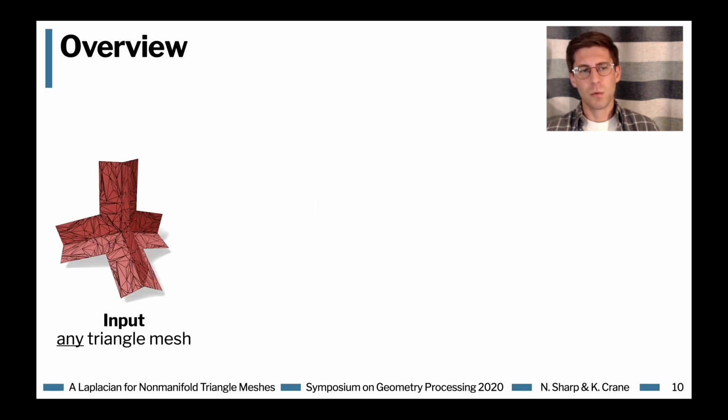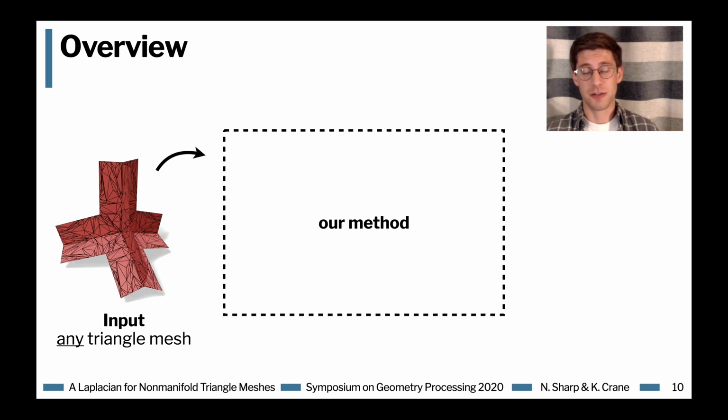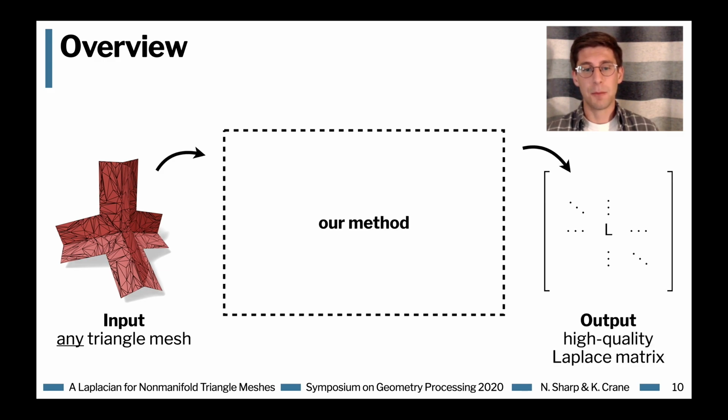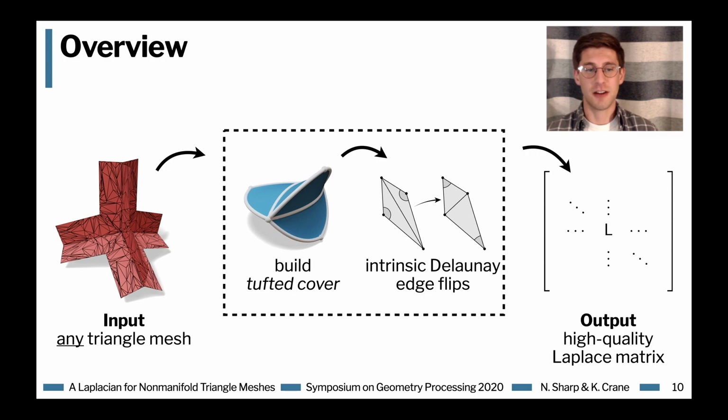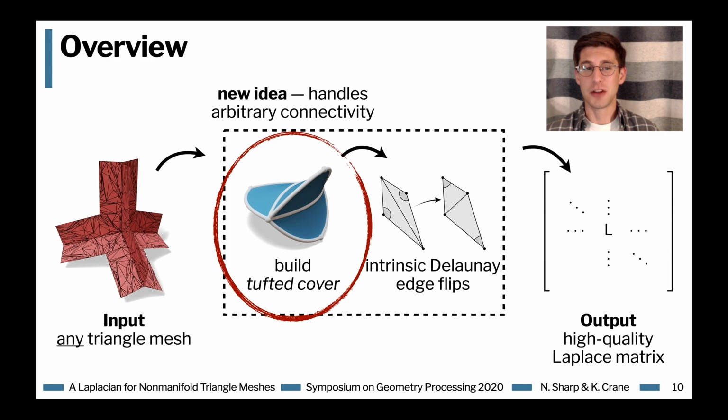So let's talk a little bit more precisely about how our method works. As a reminder, we're going to take as input any triangle mesh without restrictions on connectivity, and output a high-quality V by V Laplace matrix. The way our method works is that we're going to build what we call the tufted cover of this input domain, and then perform intrinsic Delaunay edge flips on the tufted cover to build our Laplacian. This tufted cover is really the new idea because it's what allows us to handle arbitrary connectivity and do intrinsic Delaunay edge flips in the context of non-manifold meshes for the first time.